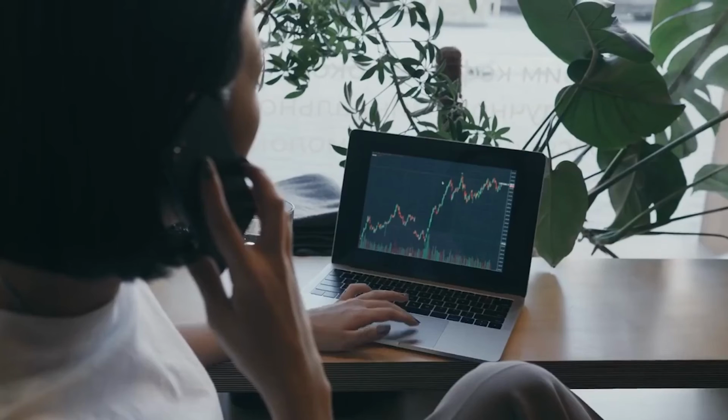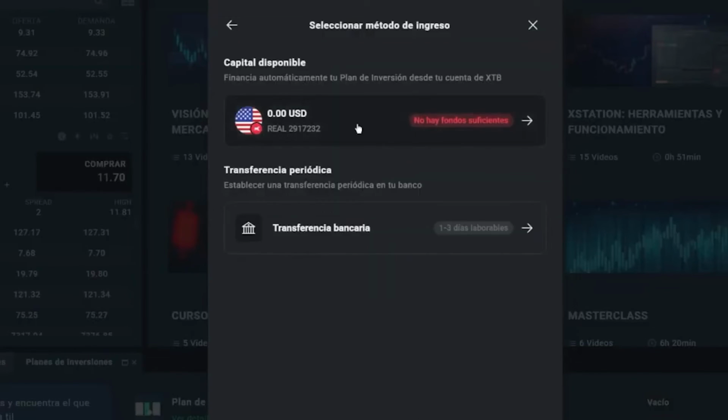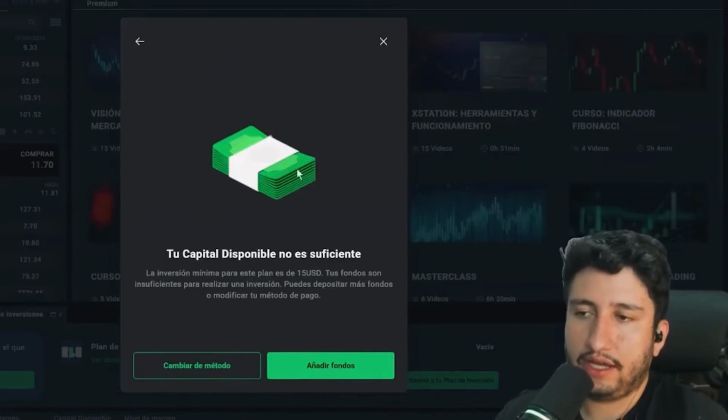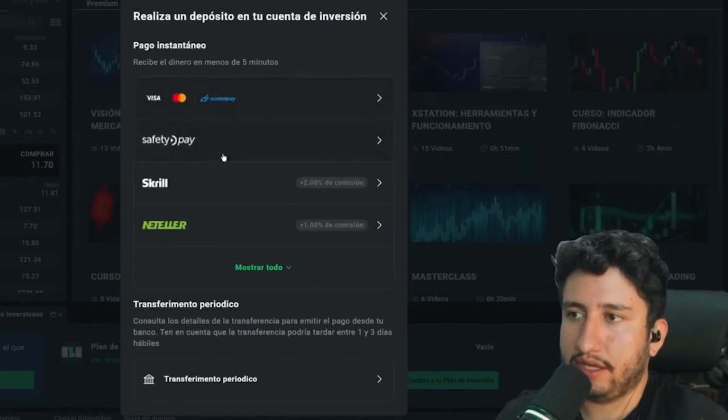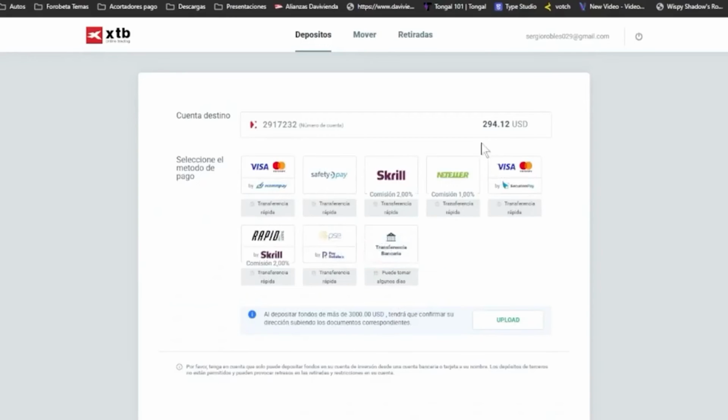I'm going to leave an investment of $200, and we'll do it as a periodic investment here or a manual investment where you invest yourself and then subsequently have to do it. So we click next and wait for it to load. At this moment, we don't have this money available, so now I'm going to deposit it. As I mentioned earlier, I'm going to do it with Skrill using this option. I'll do it and show you once I have the money deposited.